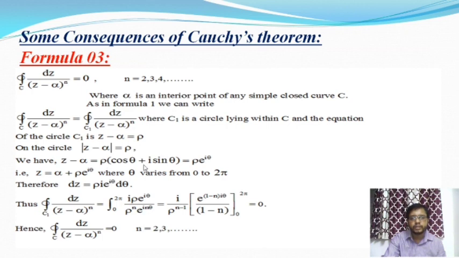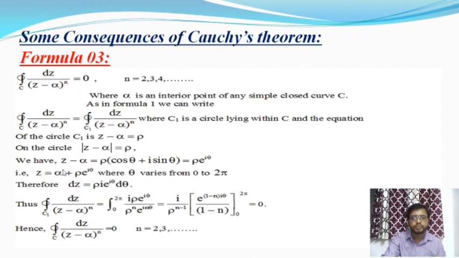From this we get rho into e to the power I theta, where e to the power I theta is equal to cos theta plus I sin theta. This is a known complex function. Therefore from this we get z is equal to alpha plus rho into e to the power I theta.